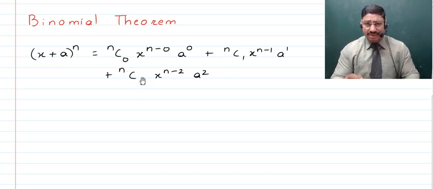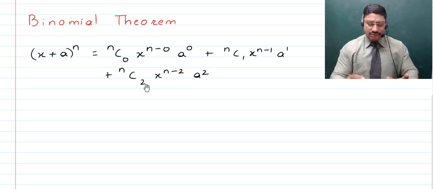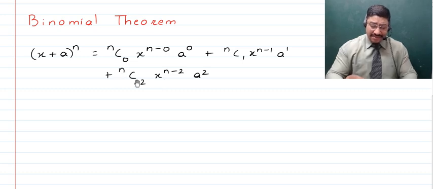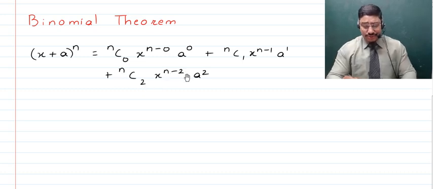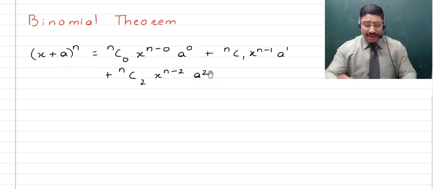Don't be worried about what this is; in times to come I'll describe it all so that there is no confusion about the binomial coefficients. Now this is multiplied with the first term x raised to the power n minus 2, times a, the second term, raised to the power 2.